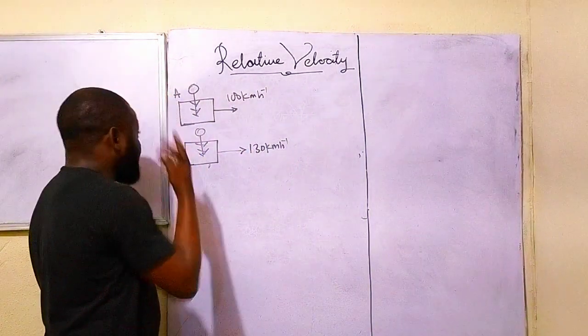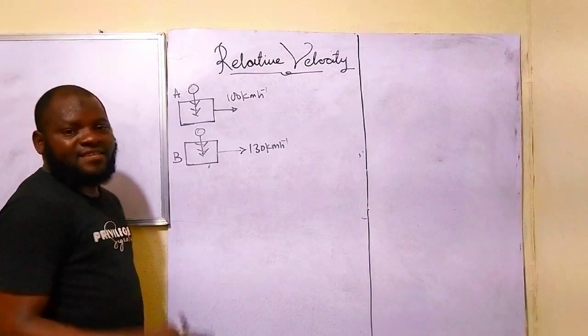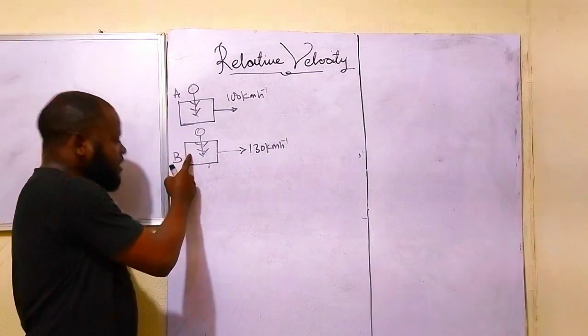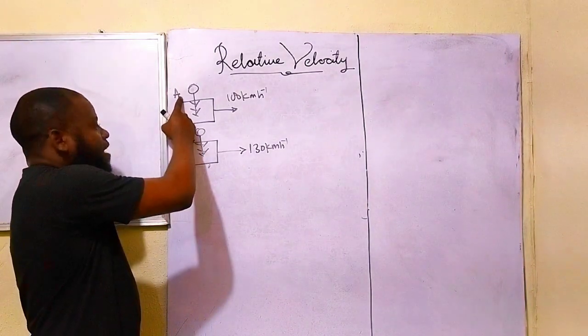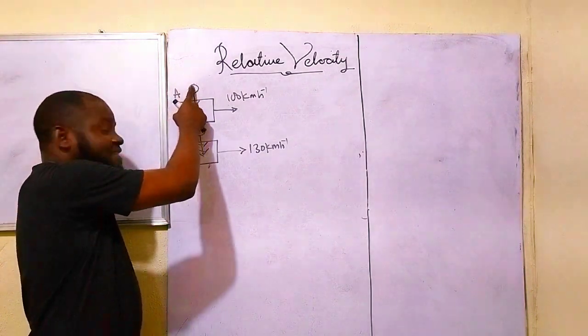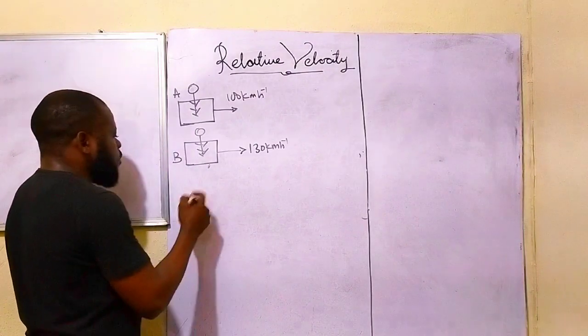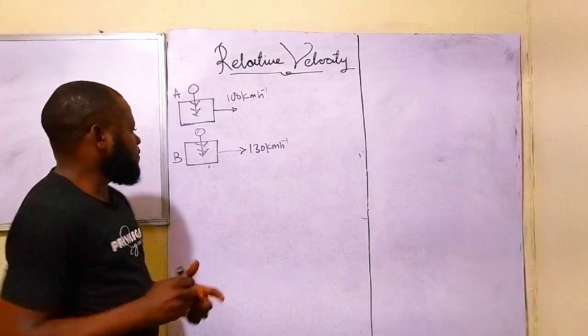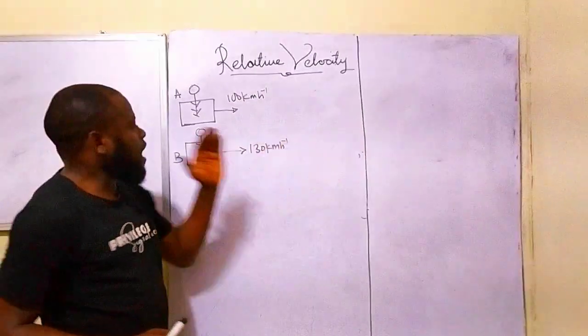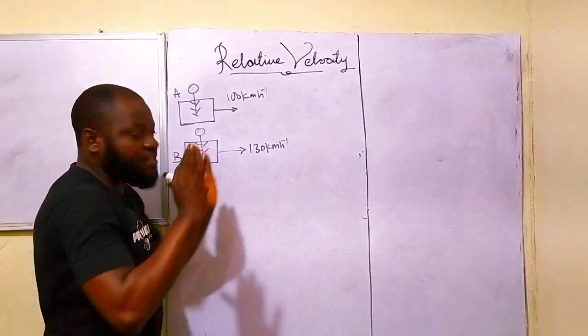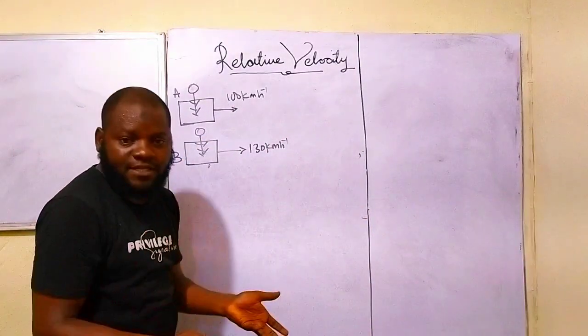So let's get started. Let's take for instance that you are inside object B, and you want to measure my speed, inside A. How do you do that? We do that by considering first your position. You are going in this direction, I'm also going in that direction. This is towards east, so it is positive.